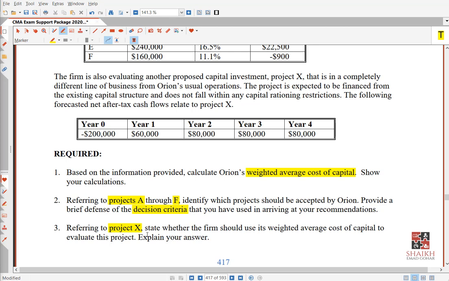This will be the answer. Getting it? So we have to adjust it for the systematic risk. Remember? Can you write in the chat box how we adjust for systematic risk? We discussed this last time. How we adjust for systematic risk.